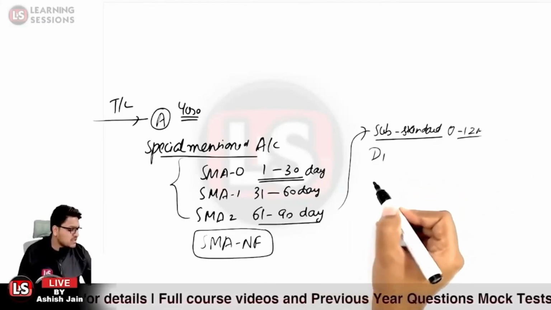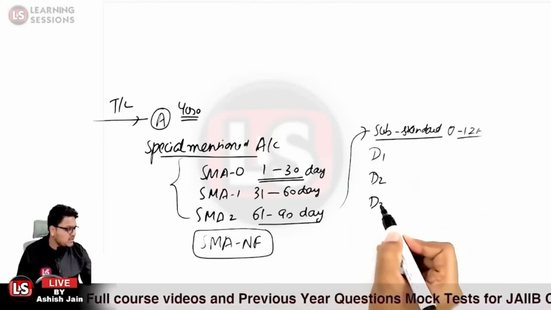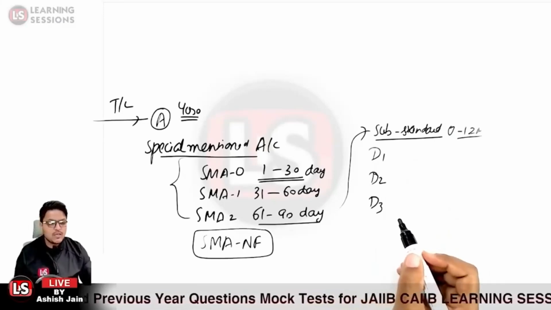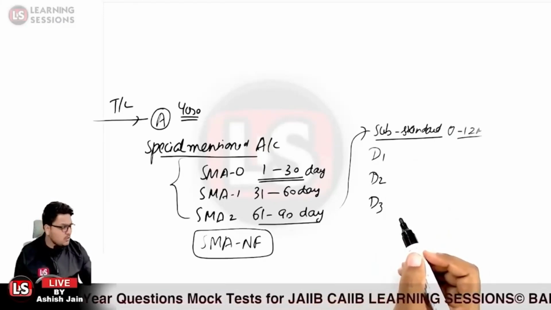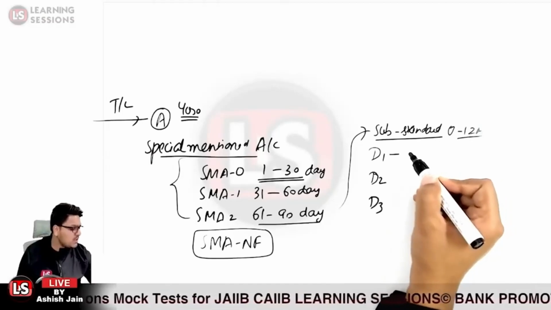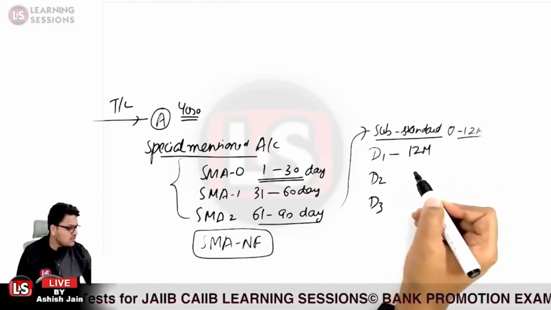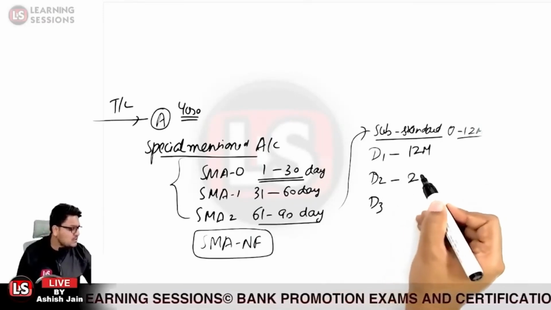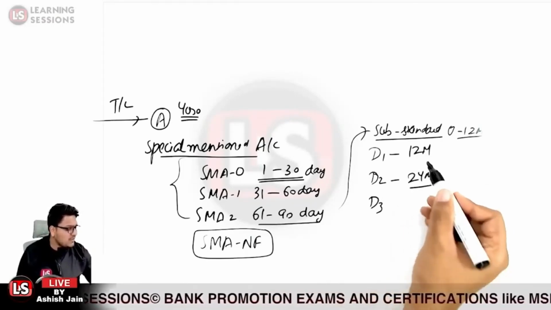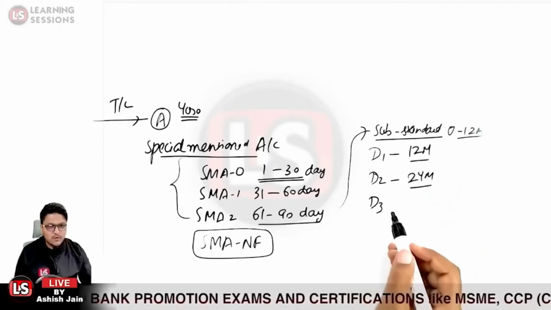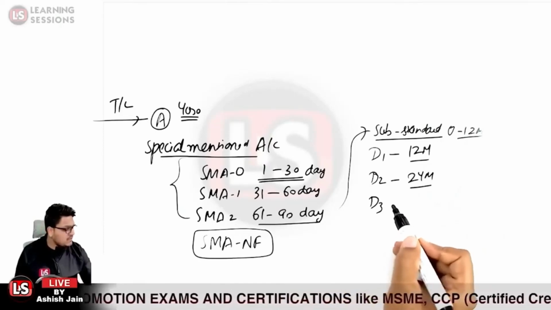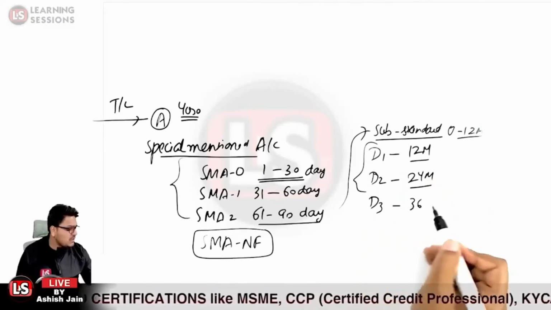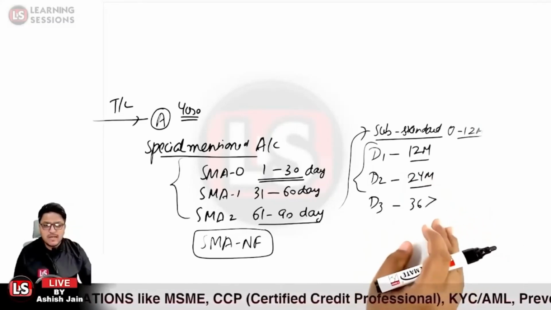Further, the doubtful category is classified into D1, D2 and D3, that is doubtful 1, doubtful 2 and doubtful 3 category. Under the doubtful 1 category, the loan account remains there for the next 12 months. Under the doubtful 2 category, it remains there for the next 24 months. And after the 36 months period under D1 and D2, it will continue remaining over there.